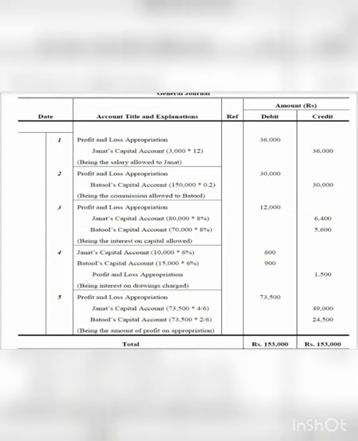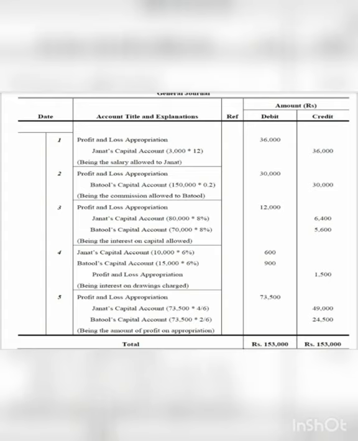And if we have to pass an entry for interest on capital, for example, for the debit side we go title to debit side. Clear? So for the credit side we go credit side to title, and for the debit side we go title to debit side. Keep this in mind when we pass the journal entries, and you'll get to know you are really good at it.